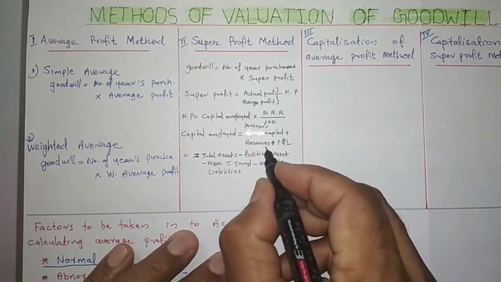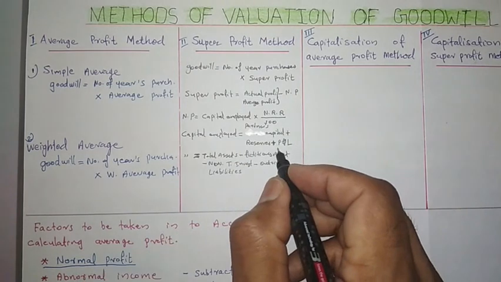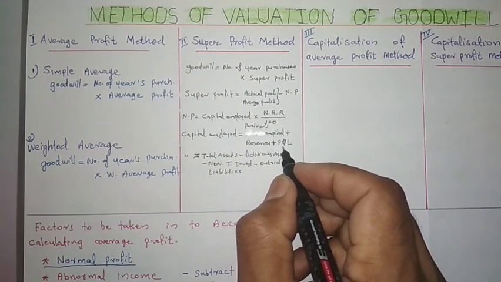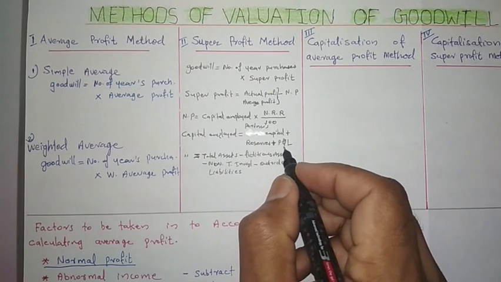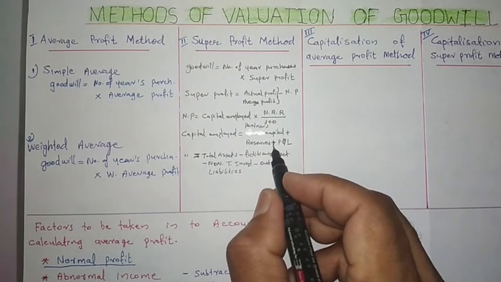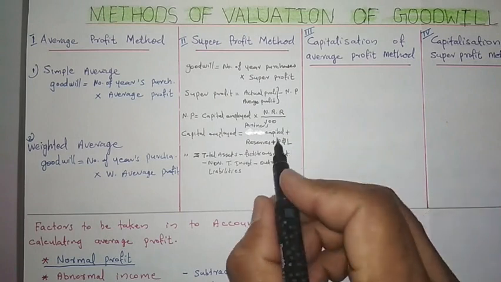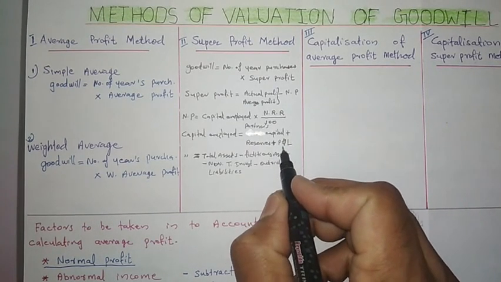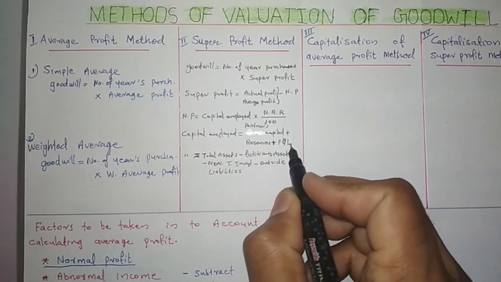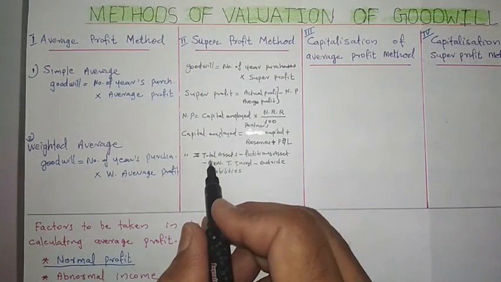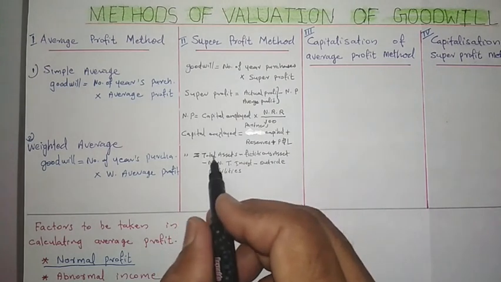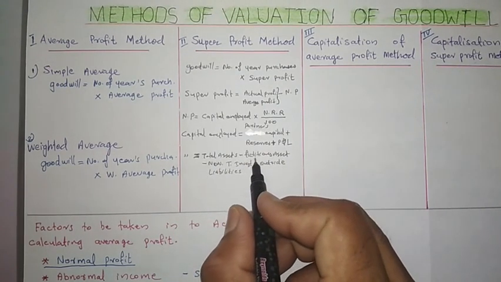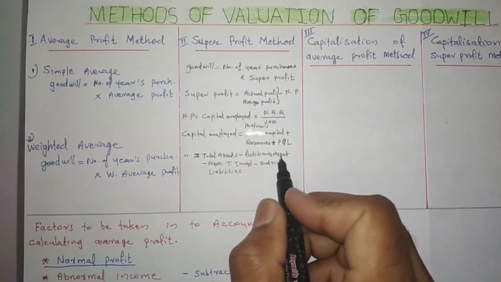plus reserves and surplus. Then if a profit and loss account credit balance is there, you add it. If a profit and loss account debit balance is there, it is a loss. So write the formula also: minus profit and loss account debit balance plus profit and loss account credit balance. Then another formula I am giving: total assets minus fictitious assets. Fictitious assets we will see through the questions later.